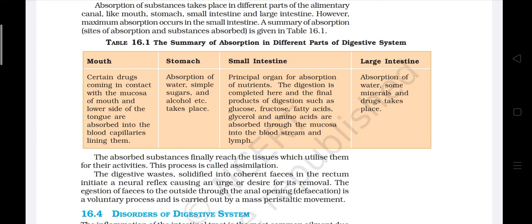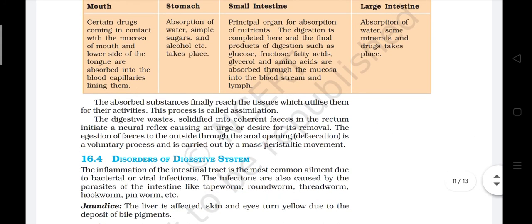The absorbed substances finally reach the tissues which utilize them for their activities. This process is called assimilation. The digestive waste solidified into coherent feces in the rectum initiates a neural reflex causing an urge or desire for its removal. The ejection of feces to the outside through the anal opening, defecation, is a voluntary process and is carried out by a mass peristaltic movement.